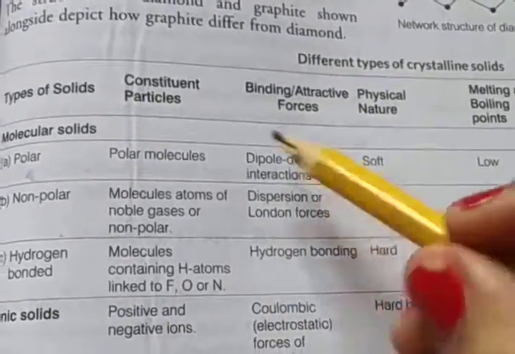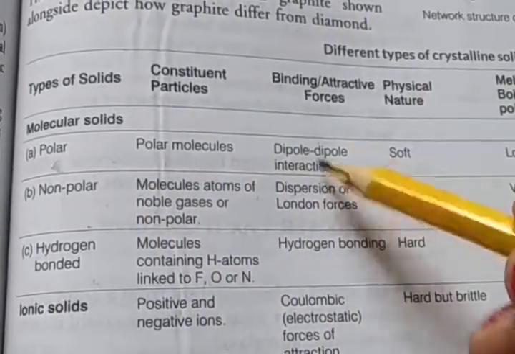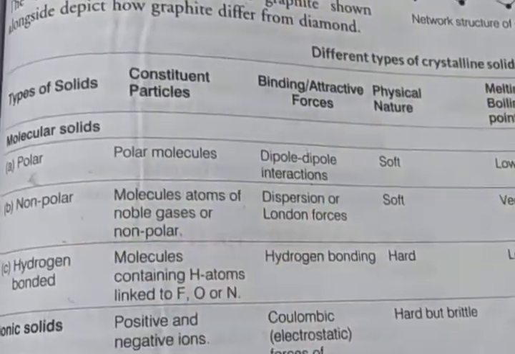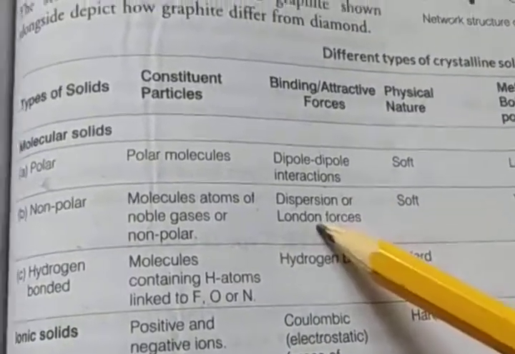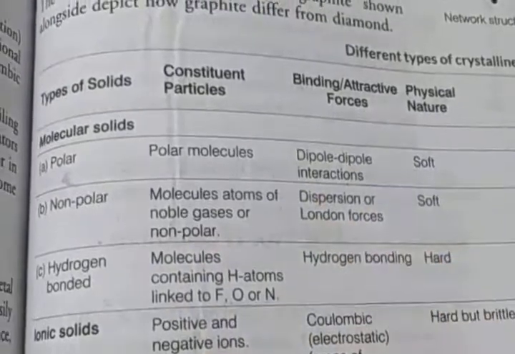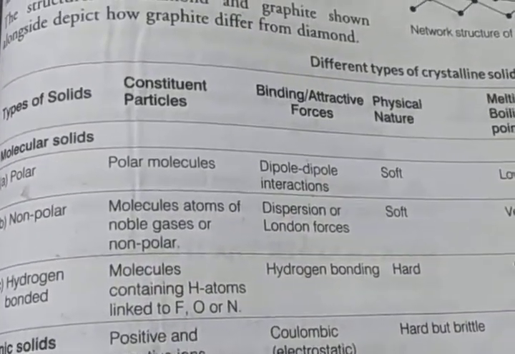The binding force in a polar molecular solid is dipole interaction. In a non-polar molecular solid, it is dispersion or London forces. In hydrogen bonded, it is hydrogen bonding.